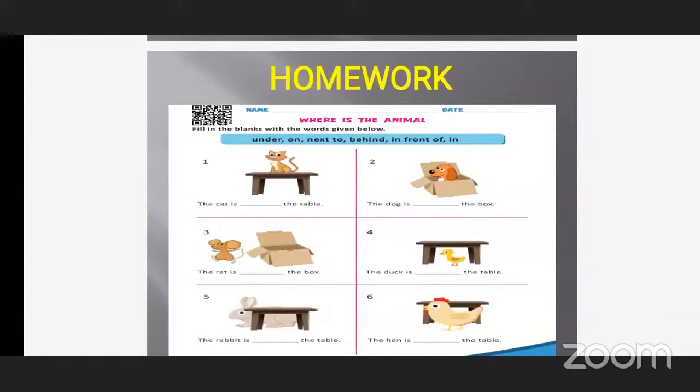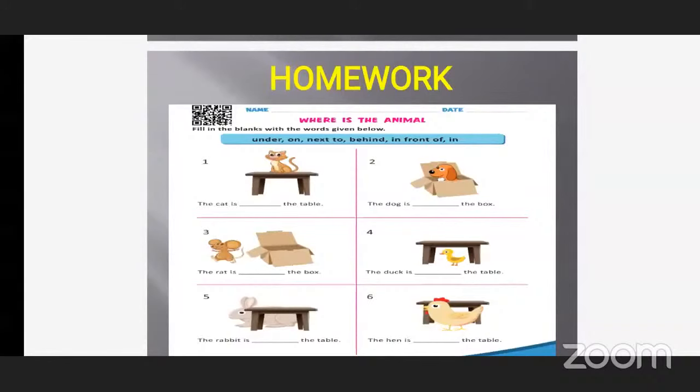So these words are called prepositions. And what is the meaning of preposition? Position words. Okay. So I will send you this homework.